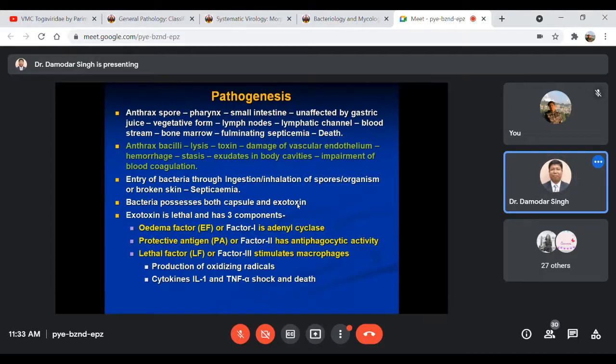Actually, these bacilli undergo lysis of the cell, and some toxins are produced and released. These toxins can damage the vascular endothelium of the affected animals.